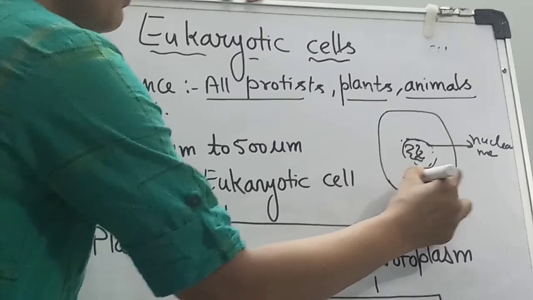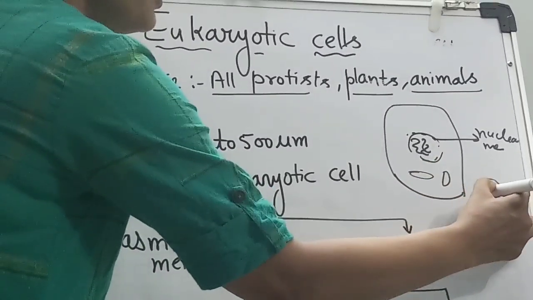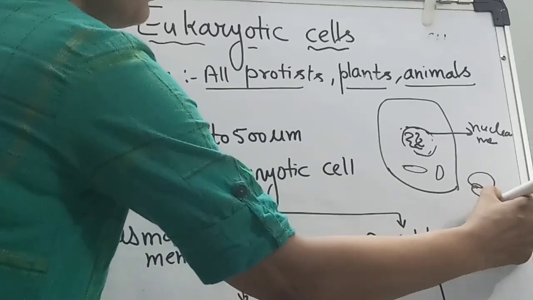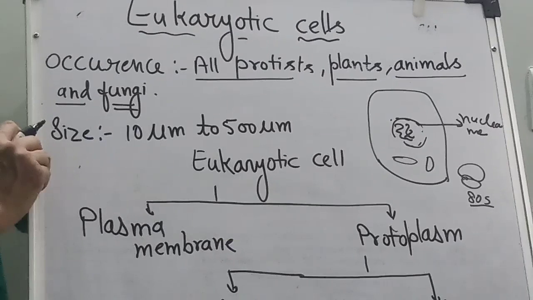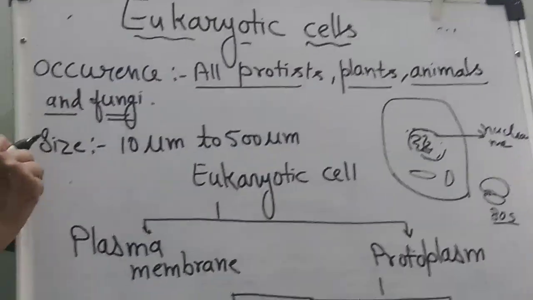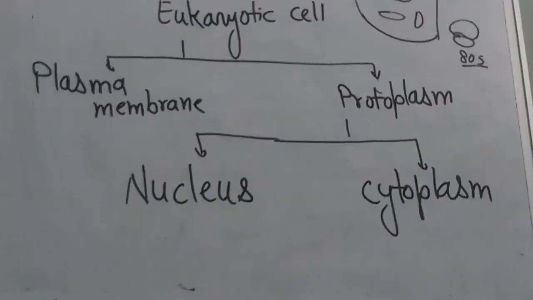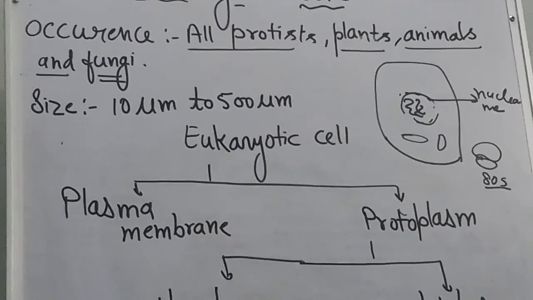They have bounded cell organelles. They have ribosomes, and these ribosomes are 80S. Prokaryotes have 70S, which we discussed in the eukaryote and prokaryote difference. This is just to recall the main points of eukaryotic cells.